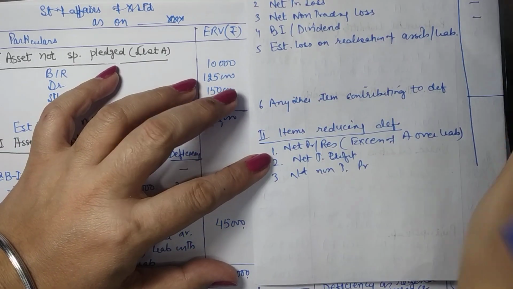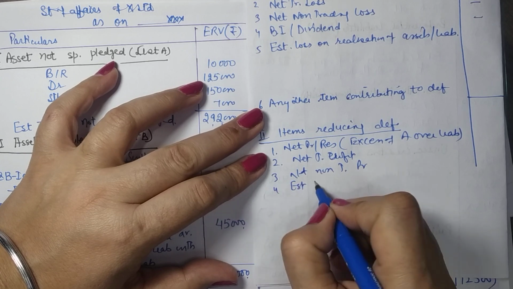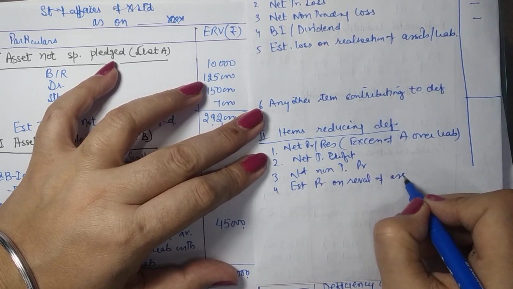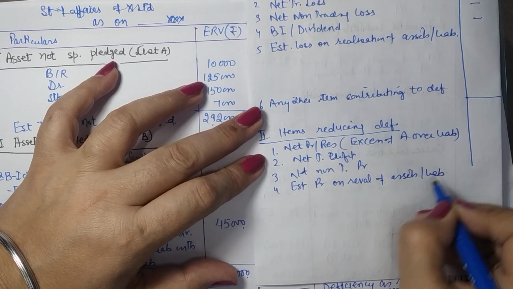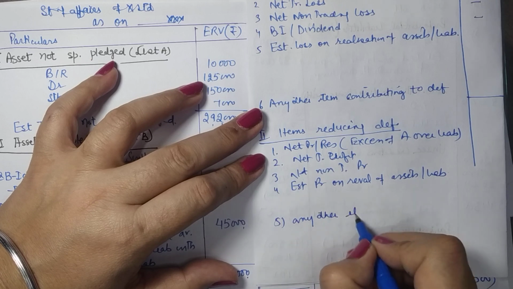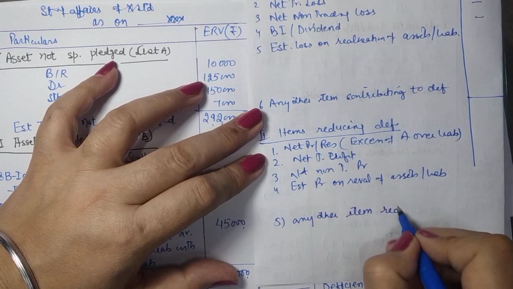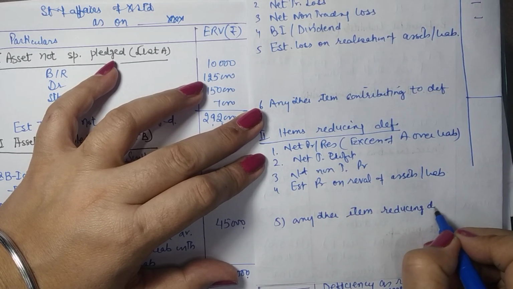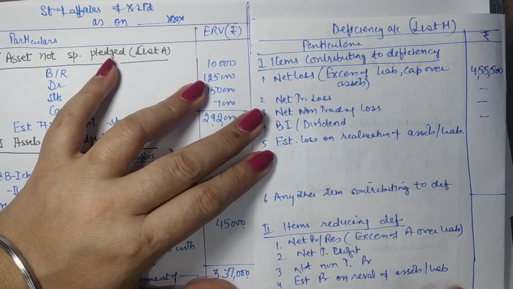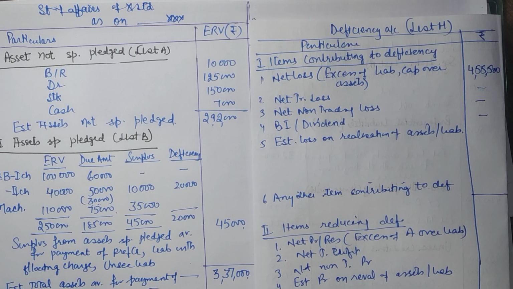Then you have estimated profit on revaluation of assets or liabilities, and finally any other item. Any item reducing deficiency will be coming here. So this is how the statement is prepared. You have to write all components whether you have any amounts therein or not. All right, so you can take up the amounts here.